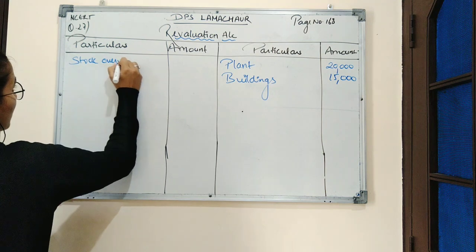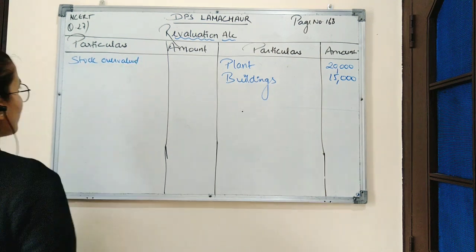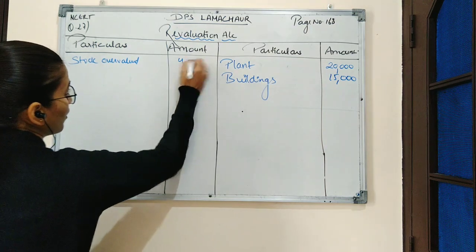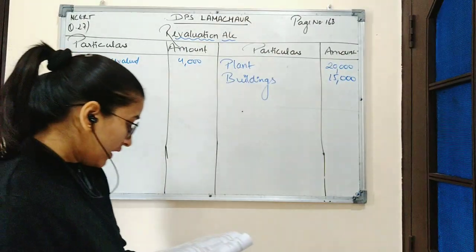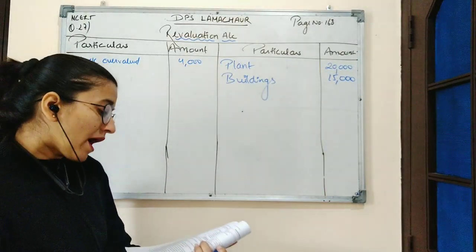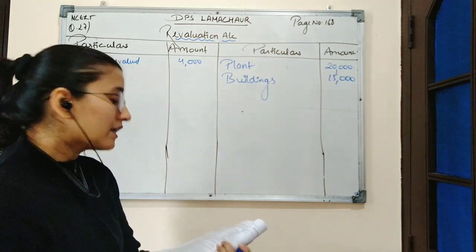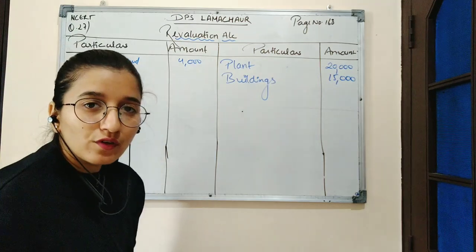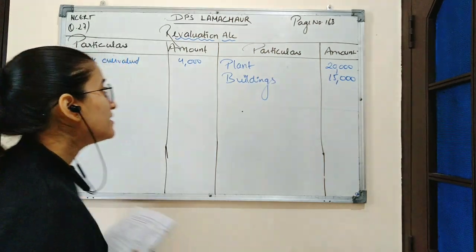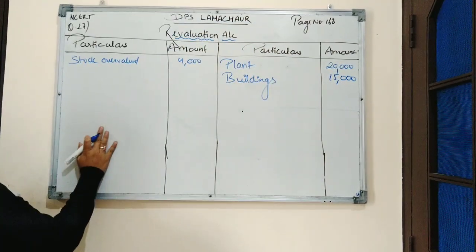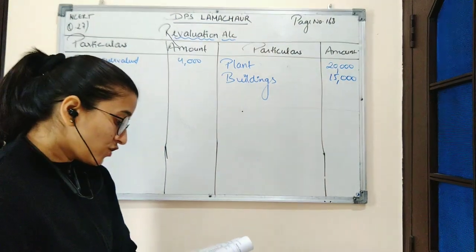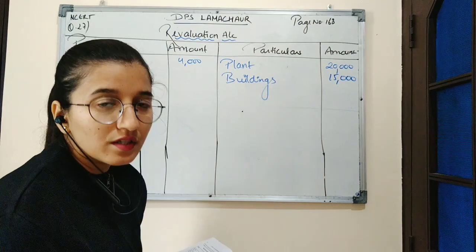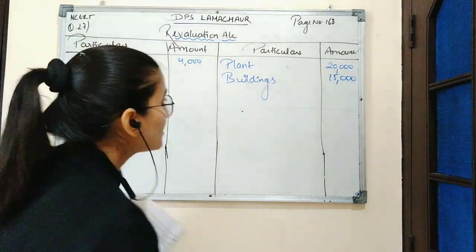Stock overvalued. It is overvalued by 4,000. Then a provision for bad and doubtful debts is to be created at 5% of debtors. So as we know, provision for doubtful debt is an increase in liabilities. Increase in liabilities is recorded on the debit side. So provision is 5% of debtors. Debtors amount is 60,000. 5% of 60,000 is 3,000.